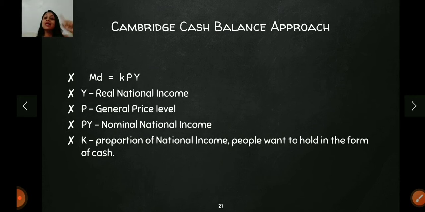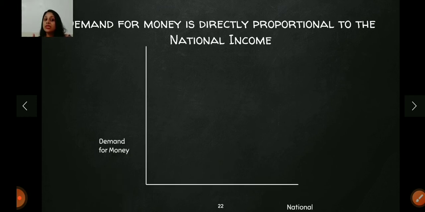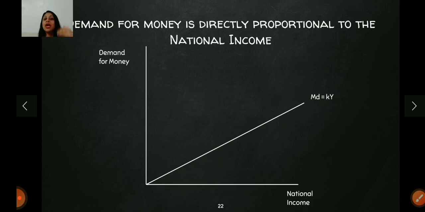Now let me show you the diagrammatic version for it. According to the diagram, they said that demand for money is directly proportional to the income. That means if the income increases, the demand for money will also increase. So it will have to be a positive sloping line. Here on the x-axis I have shown the national income, and on the y-axis the demand for money. Since there is a direct relationship, the line will go upwards. So that is what they said, that demand for money is directly proportional to the national income. And the slope will definitely depend on K. K means how much percentage you want to keep in the form of money. This was a theory proposed by Cambridge. It's a very simple theory and pretty similar to Fisher's theory of money demand.